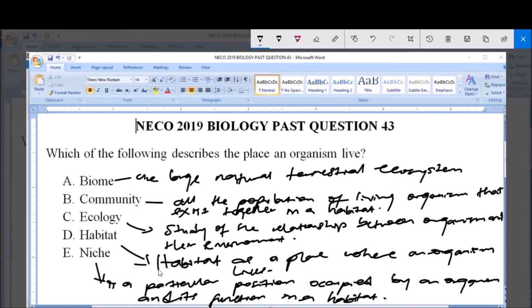So the question says, which of the following describes the place an organism lives? Now, the place an organism lives simply refers to a habitat, like we have established, and that is option D. Habitat is a place where an organism lives, or a place where an organism can be found. So the answer to this question is option D, habitat.